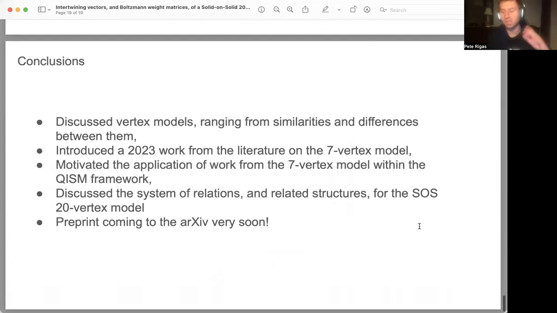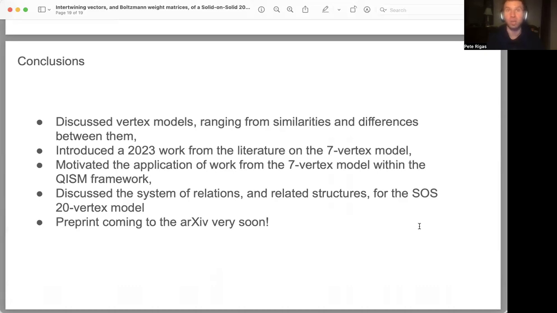In conclusion, we discussed the vertex models, including the similarities and differences between them. We introduced the 2023 work from the literature on the seven vertex model, as well as its connections with the solid on solid models, in which we're able to perform a transformation from the intertwining vectors of an R matrix to obtain a Boltzmann weight matrix.